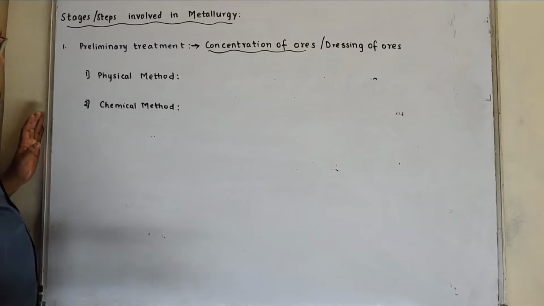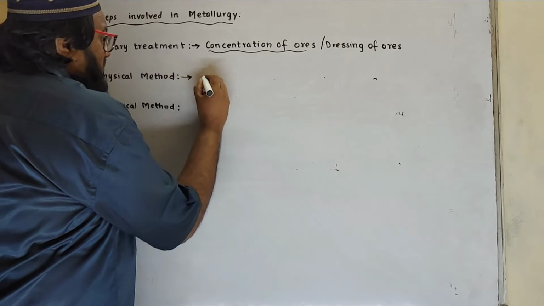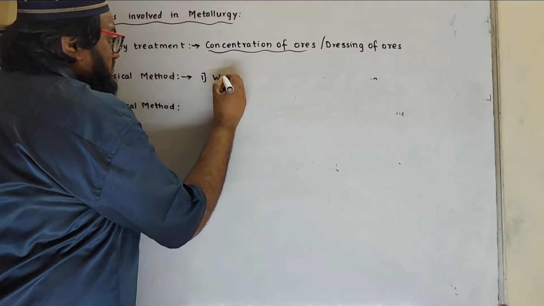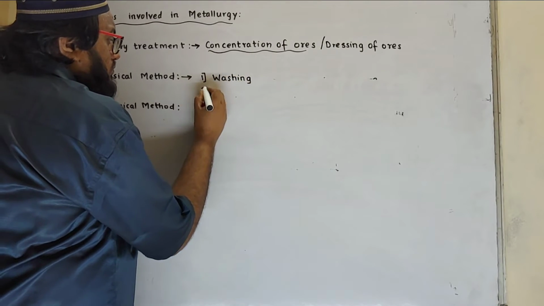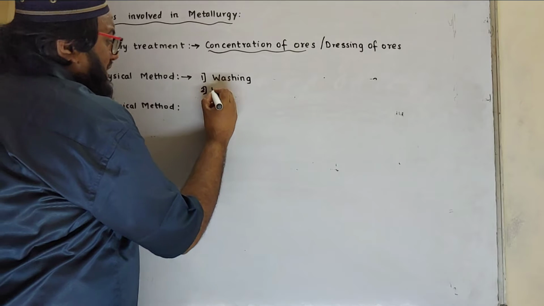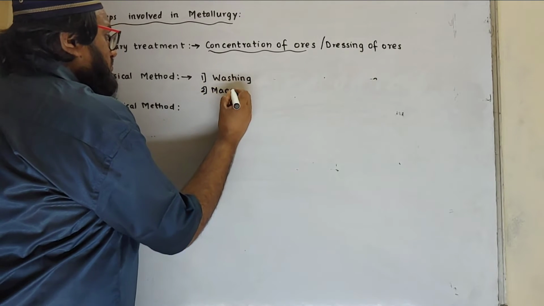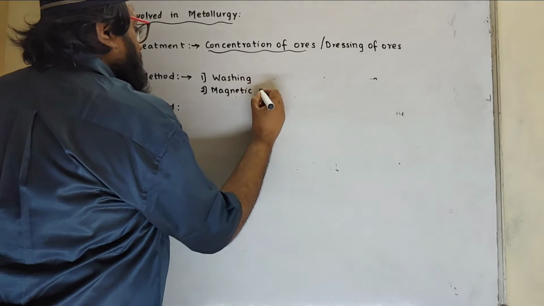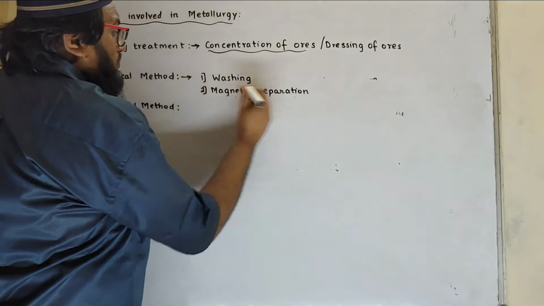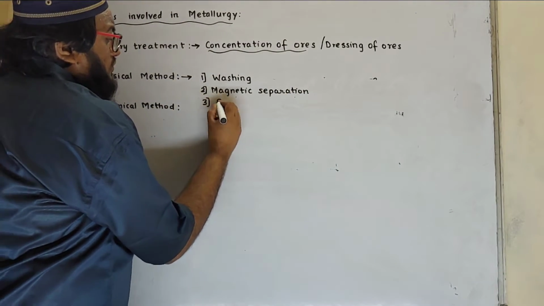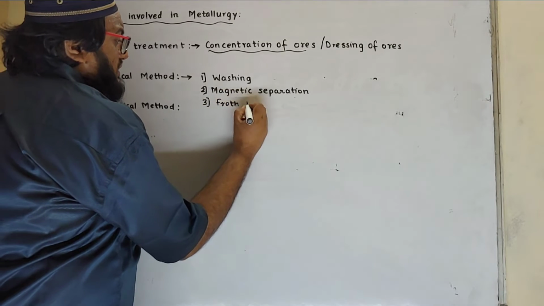In physical method, there are various methods. First one is washing. Then magnetic separation. We will also study froth flotation process.